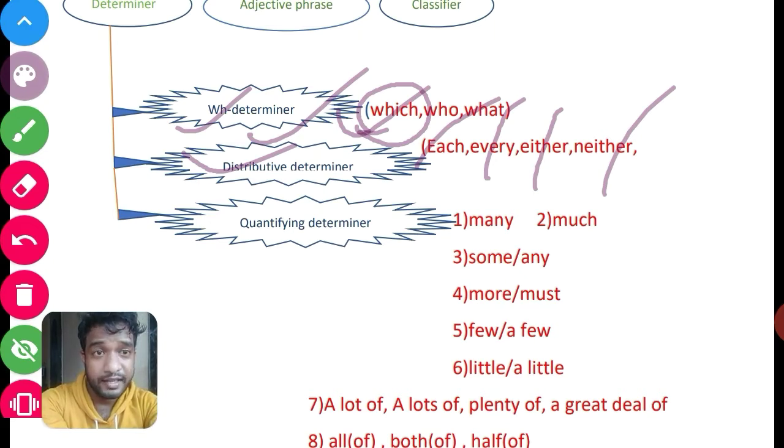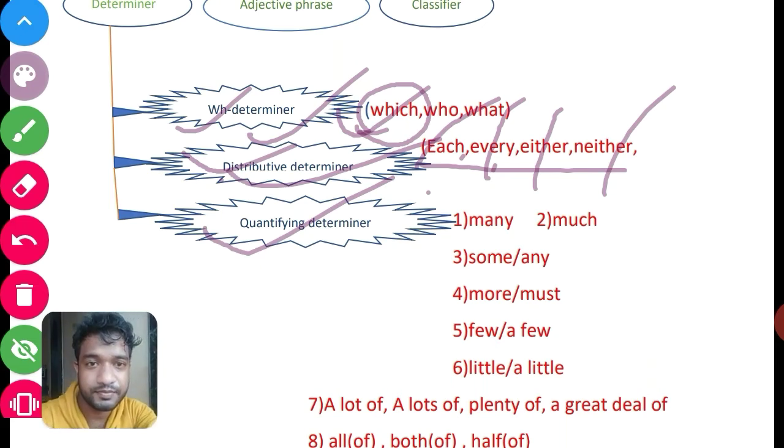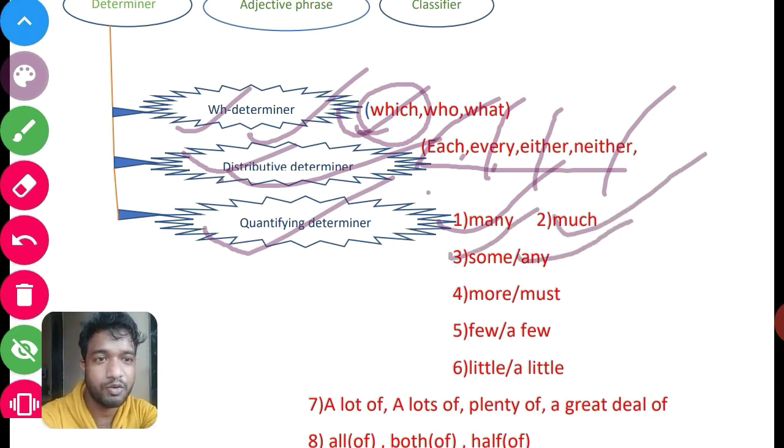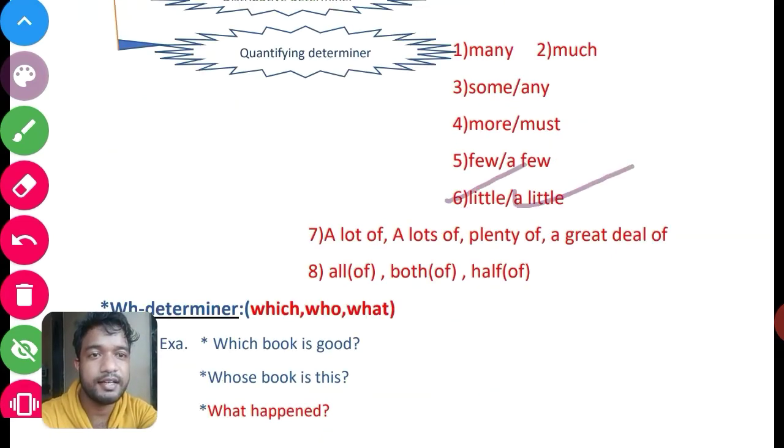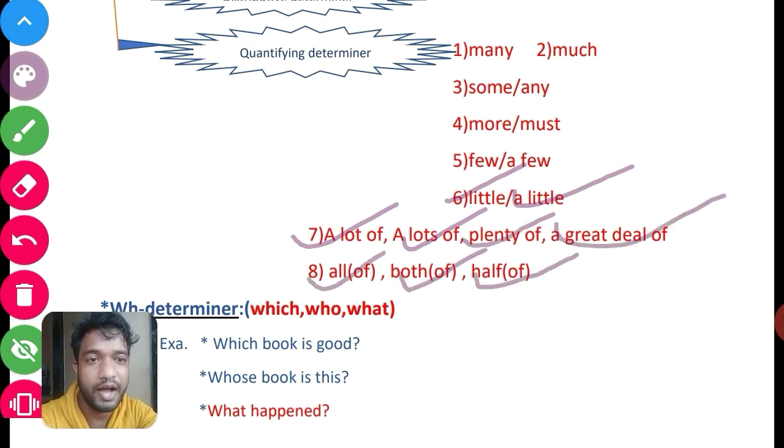Quantifying determiners refer to quantity, that is many, much, some, any, more, most, few, a few, little, a little, a lot of, plenty of, a great deal of, all of, both of, half of.